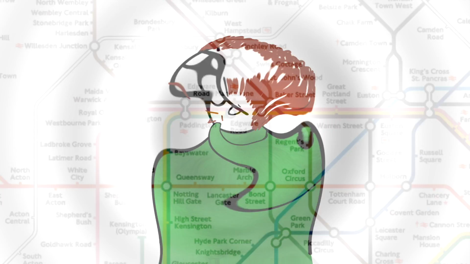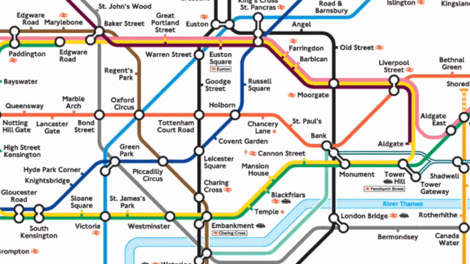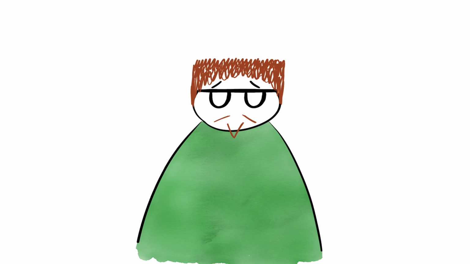I guess the next step will be a series of videos on each line of the London Underground, explaining how each station on that line got its name. That's definitely not something I've been thinking about for a while, but would you guys be interested in that?